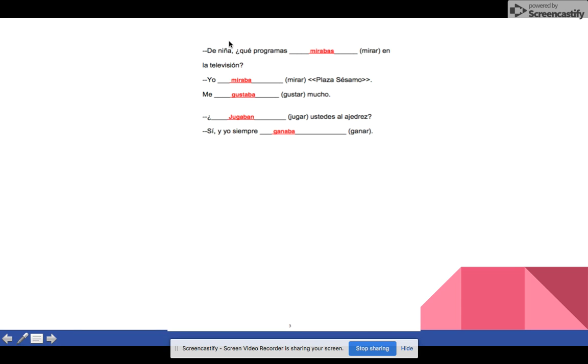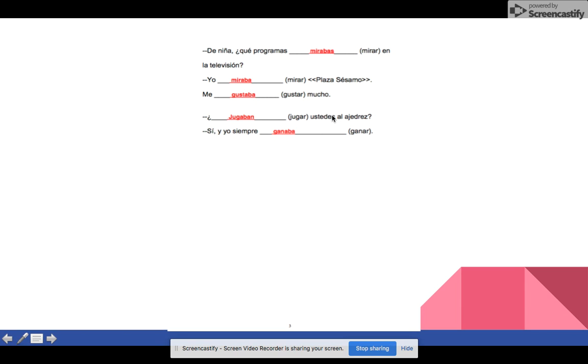And then you have an example here in sentence form. De niña, ¿qué programas mirabas en la televisión? Because you're addressing a young girl, and you're talking to her, it will be in the second person singular form. So that would be the tú form. Then you have the yo. Yo miraba Plaza Sésamo. I used to watch Sesame Street. Me gustaba mucho. So now you're going to the yo form, aba.